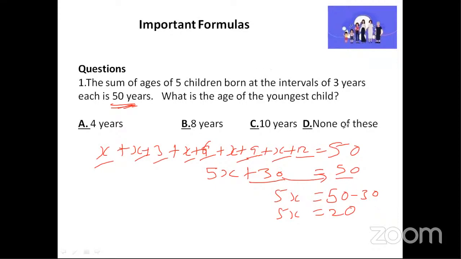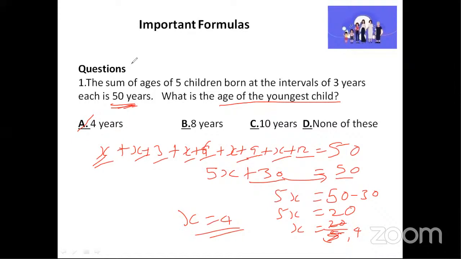Okay. So 5x is equal to 20, which means x is equal to 20 by 5. We know 5 ones are 5, 5 fours are 20. So x is equal to 4. Therefore, the age of the youngest child is 4 years. This is the youngest child. So the age of the youngest child is 4 years.